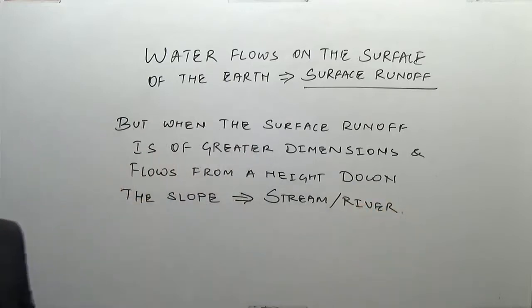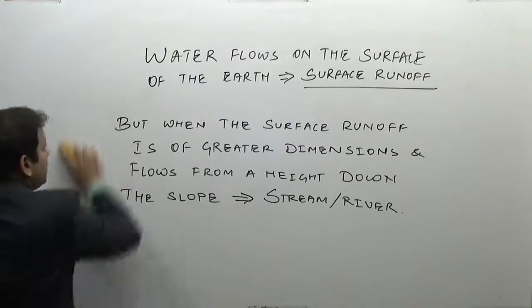So that means a stream or a river is a kind of surface runoff, but of a much greater dimension, much regularity, flowing from a height down towards the slope. A stream or a river.